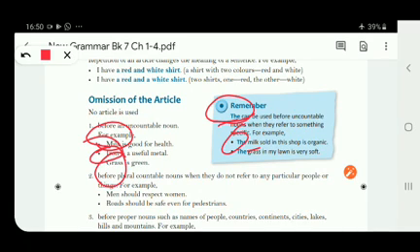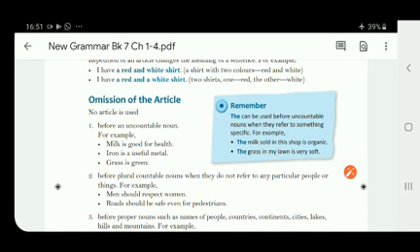The next example is: The grass in my lawn is very soft. So here also grass is an uncountable noun. You must be thinking why we have used the article here. We have used the article here because I am talking about the particular or specific grass that is growing in my lawn. That grows in my lawn. So I hope you have understood. Now we move on to the next point.